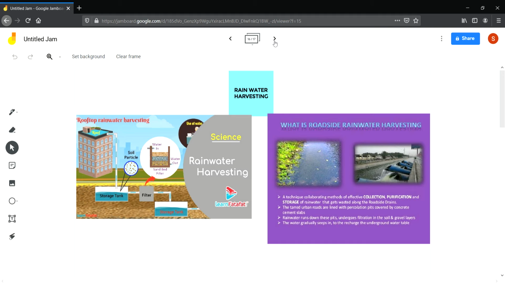Now how can we harvest water, or what is rainwater harvesting? Rainwater harvesting is the process of collecting rainwater from the roofs and streets and storing it for further use. The basic idea behind rainwater harvesting is to catch water where it falls. There are two ways in which you can do rainwater harvesting, that is rooftop rainwater harvesting and roadside rainwater harvesting.